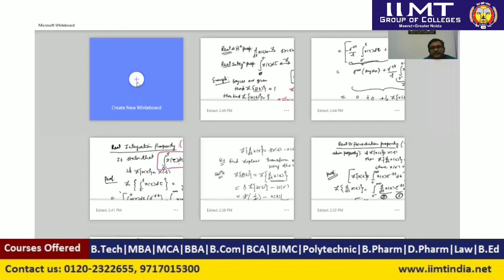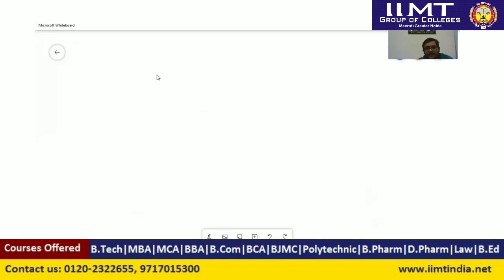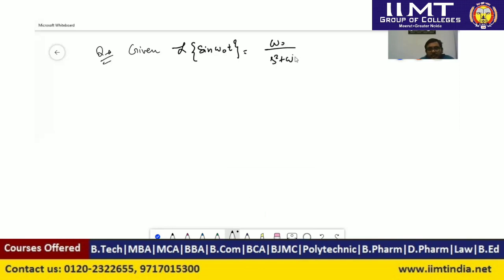Here I am asking one question. Suppose the given question is that you are given the Laplace transform of sine omega naught t is equal to omega naught upon s square plus omega naught square.